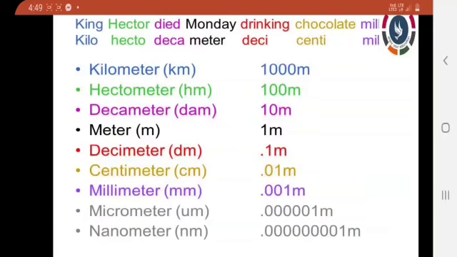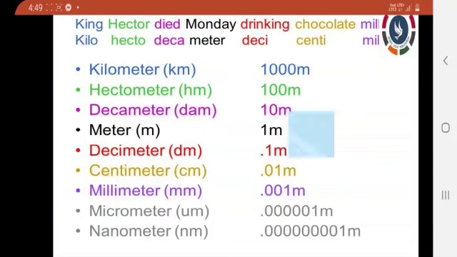Look at this picture, guys. Here some measurements are given from the larger units to the smaller units, micro units. How can we remember them? We can easily remember with the help of a mnemonic. Here one mnemonic is given. Listen: King Hector died Monday drinking chocolate milk. King Hector died Monday drinking chocolate milk.